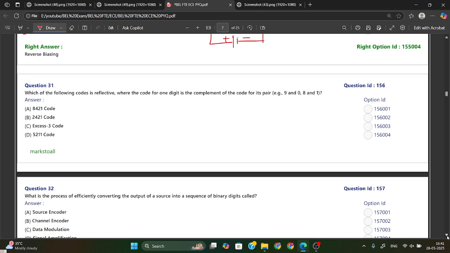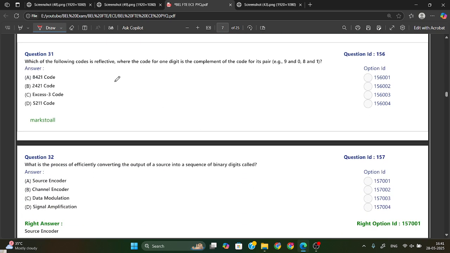Which of the following codes is reflective, where the code for one digit is the complement of the code for its pair? This is called a self complement code.